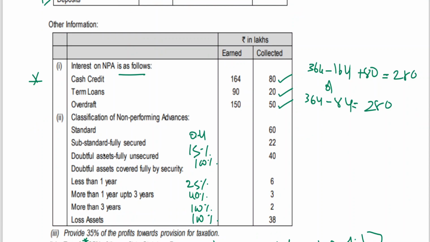I have to calculate provision on advances, standard and non-performing assets. The classification of non-performing assets we have learned: substandard, doubtful, loss asset. So I'm not going to explain that. Let me go to standard first. I told you 0.4%.